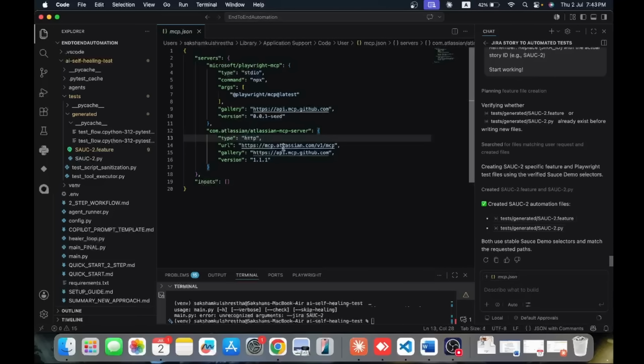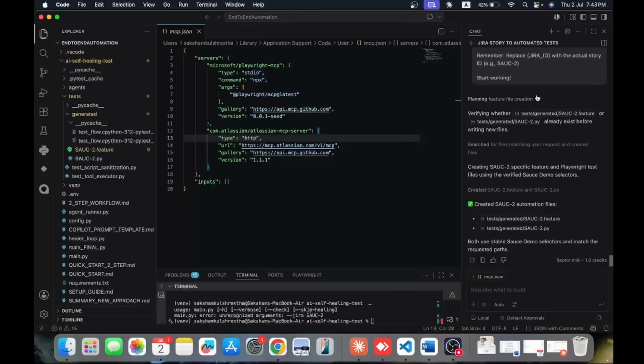MCP configuration, I'm opening. So you can see we have one JSON file which is called mcp.json. We can configure it at project level. We can configure it at whatever model I'm using, like GitHub Copilot I'm using here. We can configure it here. And what things we are putting, just a server as a key, and I'm using two servers here.